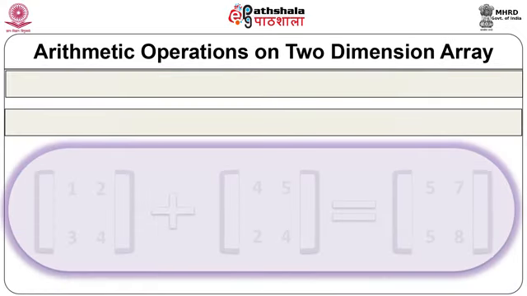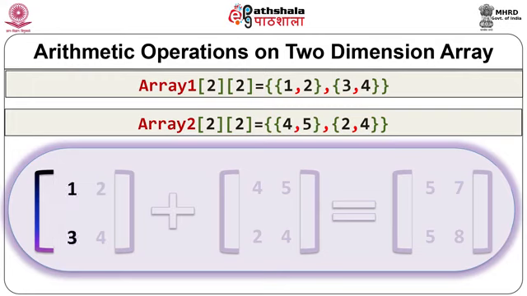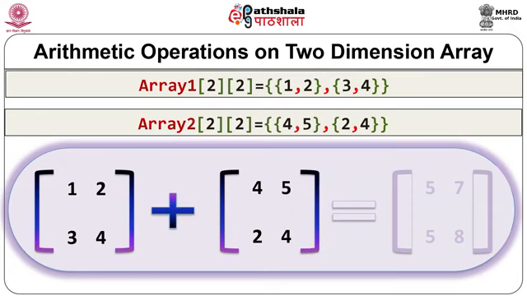Now arithmetic operations on two-dimensional array. Array 1 is of 2 by 2 size and array 2 is of 2 by 2 size. Array 1 is declared with elements 1, 2, 3, 4, and array 2 has 4, 5 and 2, 4. You can see the result.